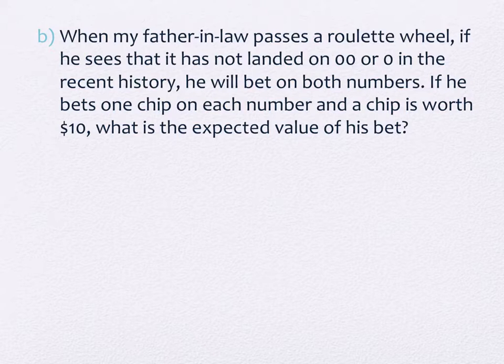So he bets on both numbers. He puts money on both of them. If he bets one chip on each number and a chip is worth $10, what is the expected value of his bet? Okay, so we're going to look at how we process an expected value.